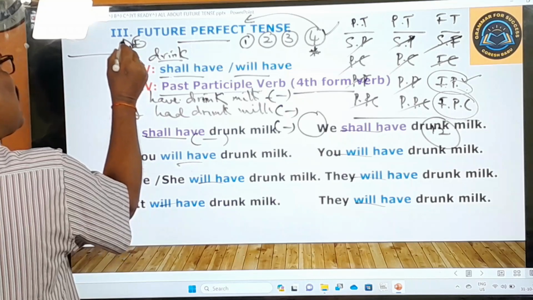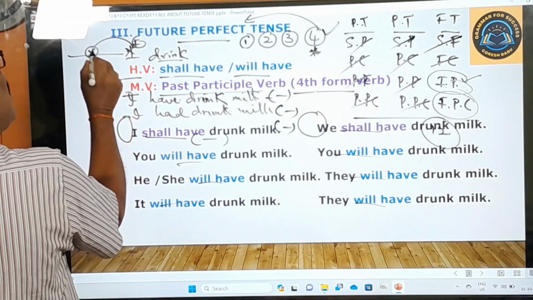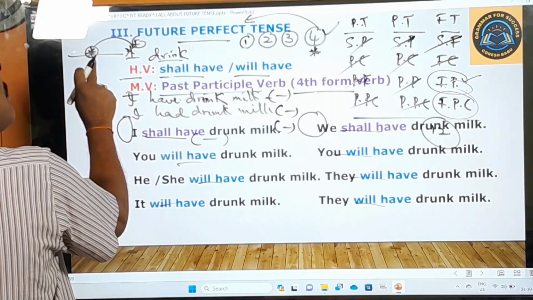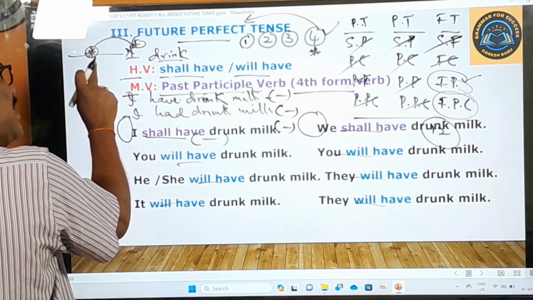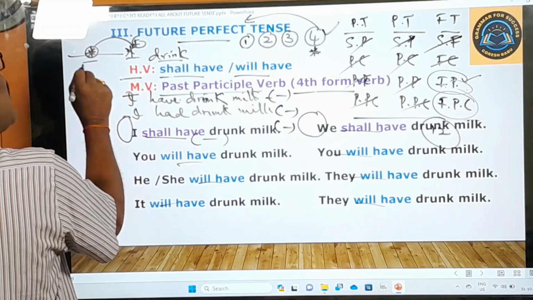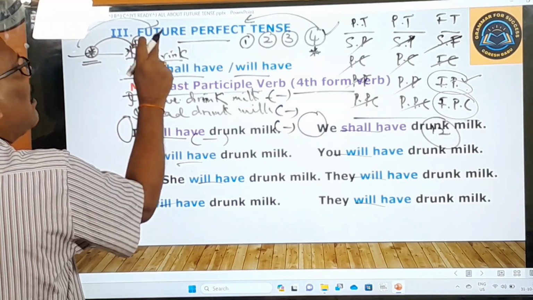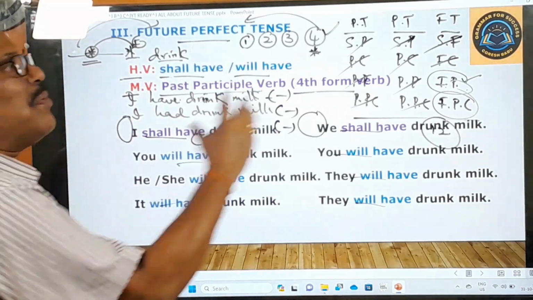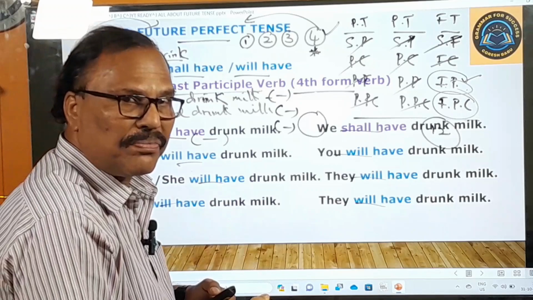So before this future time only, some action is completed, to indicate this action happened or completed before some point of time in the future. To indicate such actions we use only the future perfect tense. Okay, I shall have drunk milk means నేను పాలు త్రాగి ఉంటాను.